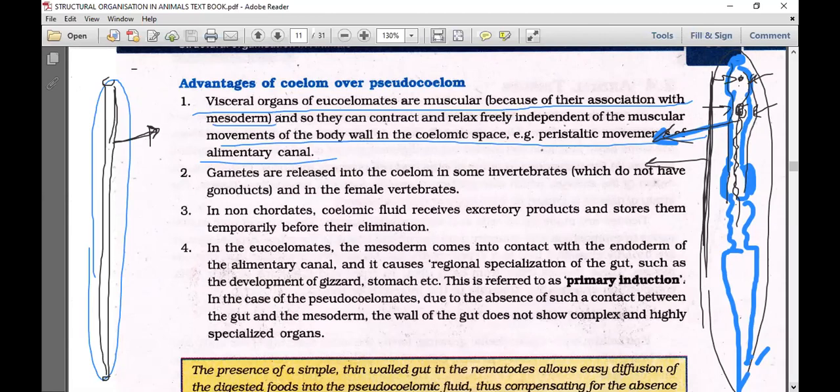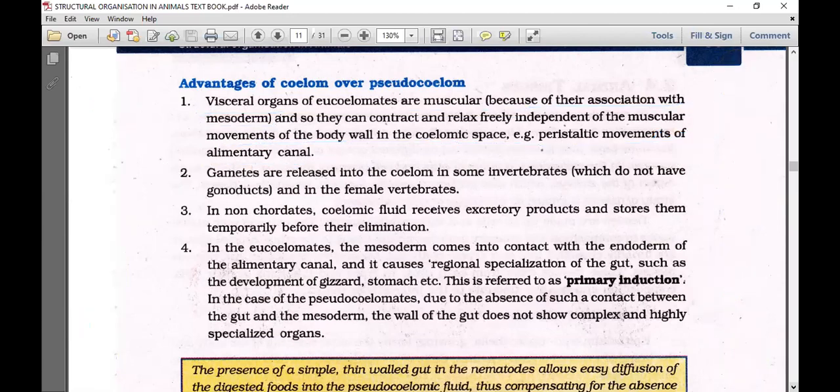So we have two statements with this. The movements of the alimentary canal are dependent on the movements of the body wall in pseudocoelomates. The movements of the alimentary canal are independent of the movements of the body wall in true coelomates, whatever the true coelom, Annelida to Chordata. Next: the gametes are released into the coelom in some invertebrates which do not have gonoducts, and in female vertebrates. That is also a possibility here.